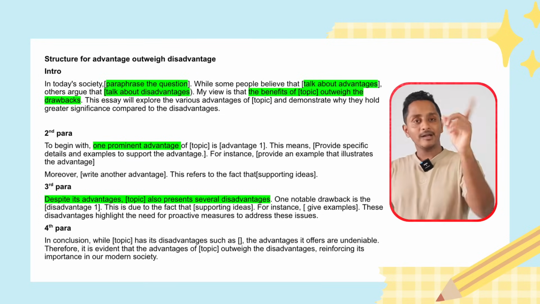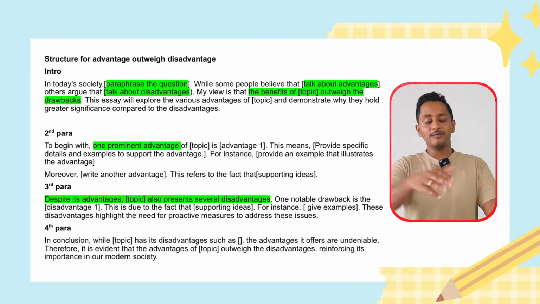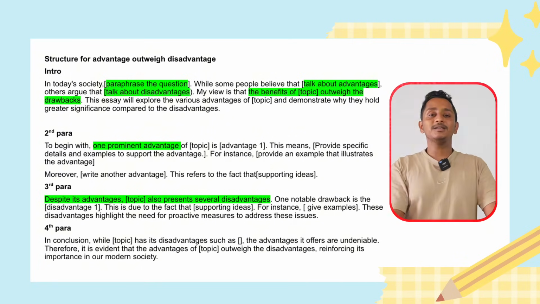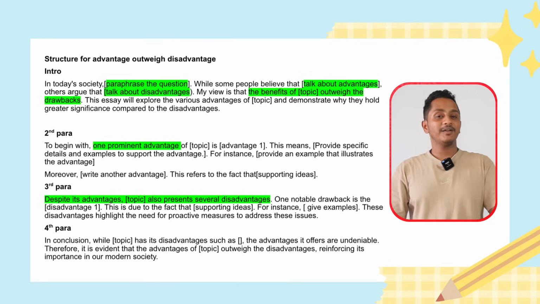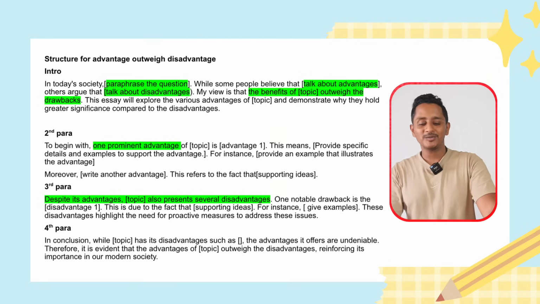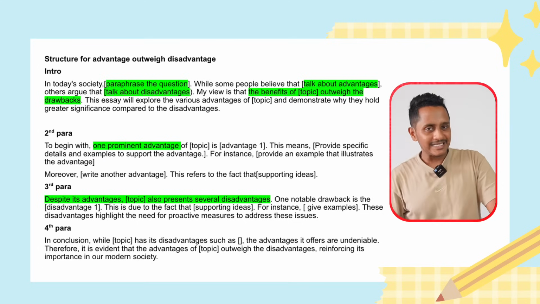One notable drawback, write one disadvantage. This is due to the fact that, supporting idea. For instance, give an example. These disadvantages highlight the need for proactive measures to address these issues. If you want, you can retain it.